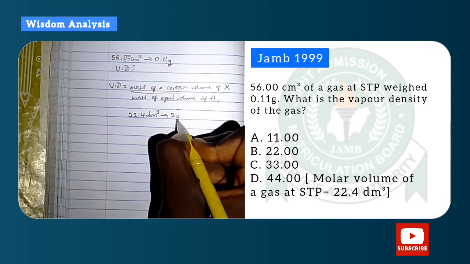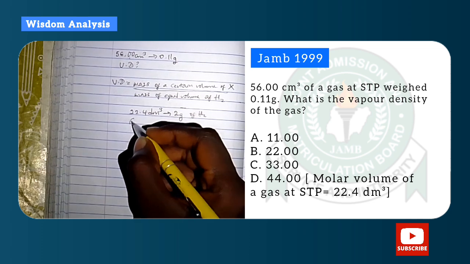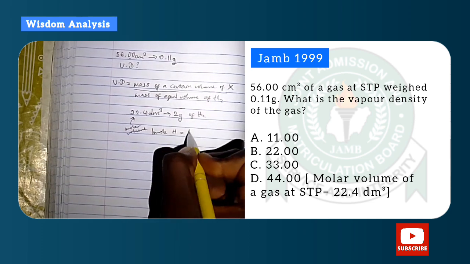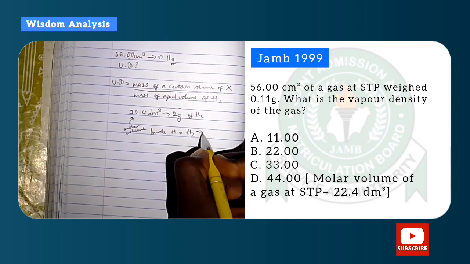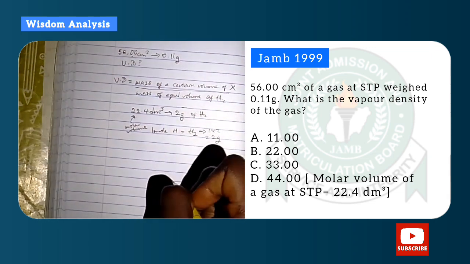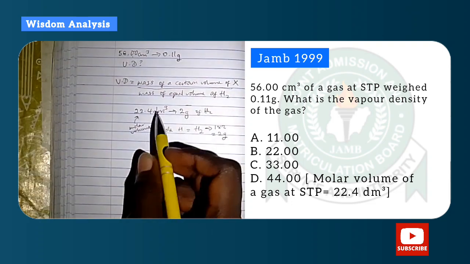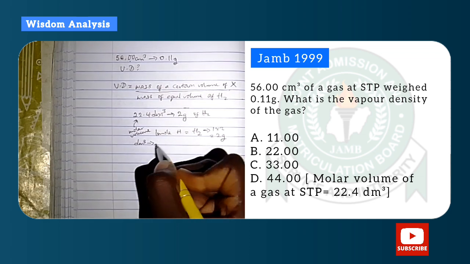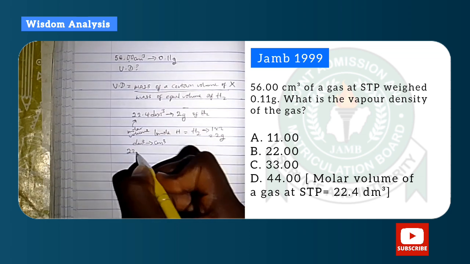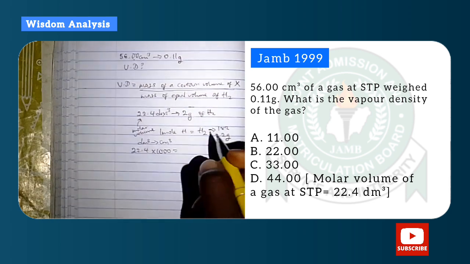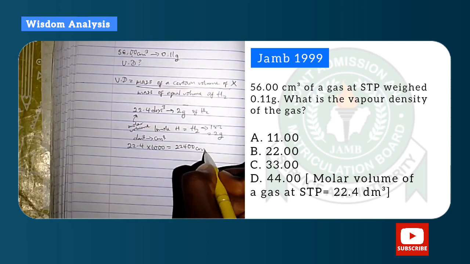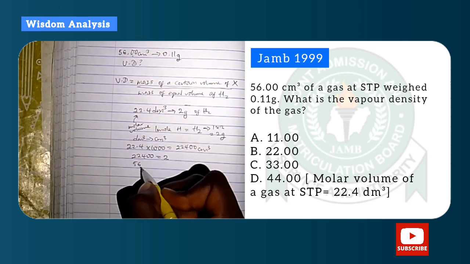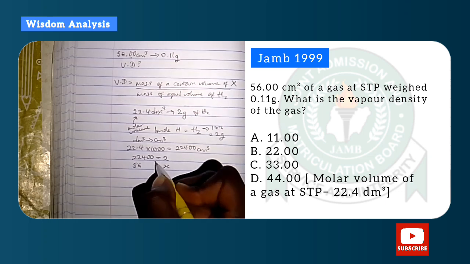Now 22.4 decimeter cube is 2 gram of hydrogen. That is the molar volume of hydrogen. That is, in 1 mole, which is 22.4 decimeter cube, we have 2 grams of hydrogen, since hydrogen is diatomic, that is 1 times 2 will give us 2 grams for 1 mole. So we already know that 22.4 decimeter cube gave us 2 grams. But the top one is in centimeter cube and we have decimeter cube here. So we have to convert 22.4 to centimeter cube by multiplying it by 1000. So we have 22,400 centimeter cube giving us 2 grams of hydrogen.